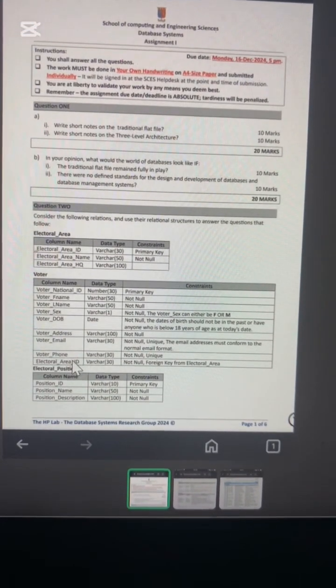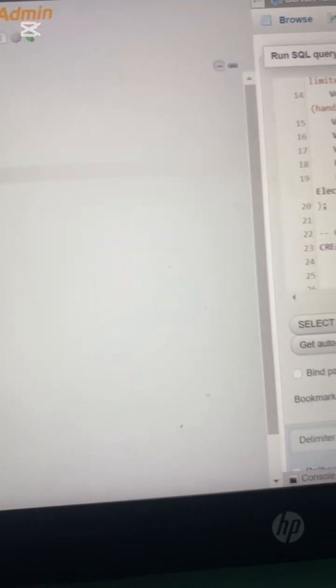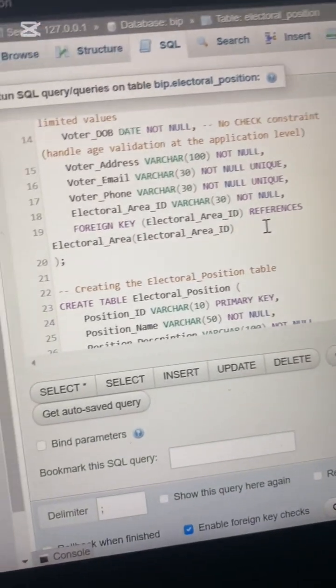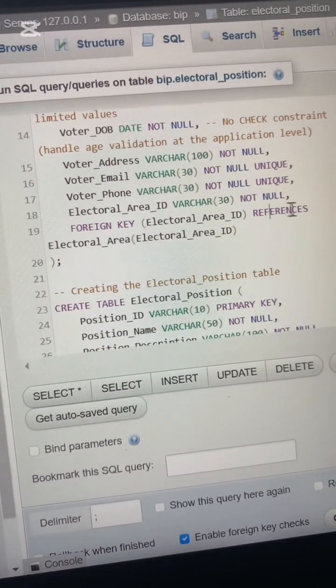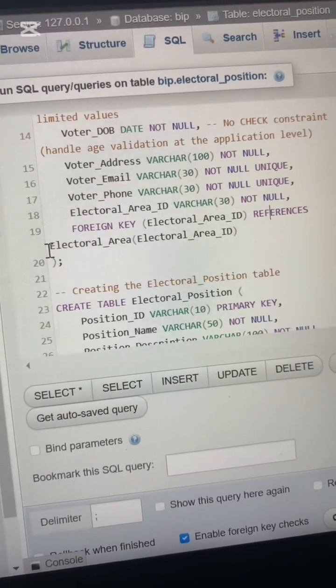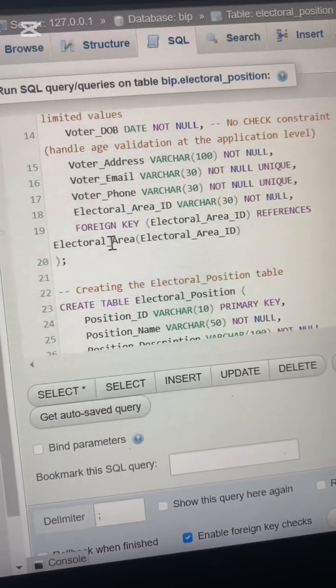So now if it comes to this other table called voter table, it becomes a foreign key. If I change a value of a foreign key, the electoral ID, let's say I change someone's ID in the other table, this other table will also have its ID changed. So it's just the same column in different tables. The same column called electoral area ID is originally in the electoral area.